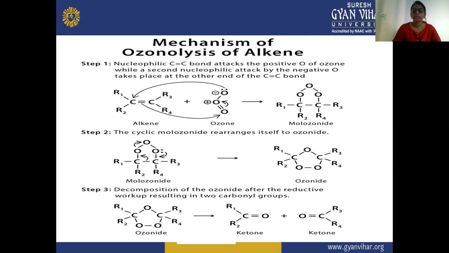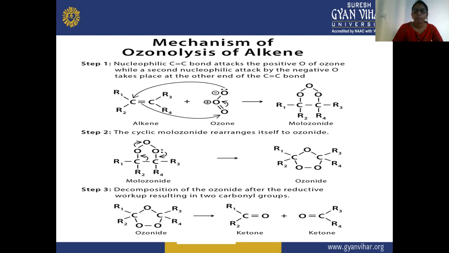Here this ozonide is converted into 2 aldehydes, or 2 ketones, or 1 aldehyde and 1 ketone. It depends upon the alkyl group or the hydrogen attached to this alkene. Here you can see there is a breakage of the oxygen from this ozonide, and the shifting of electrons is occurring.